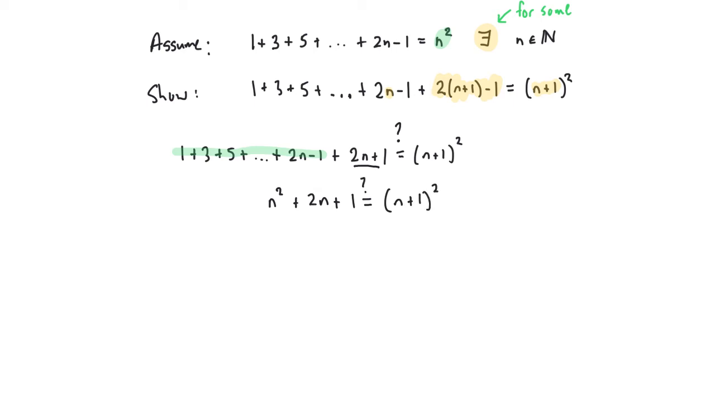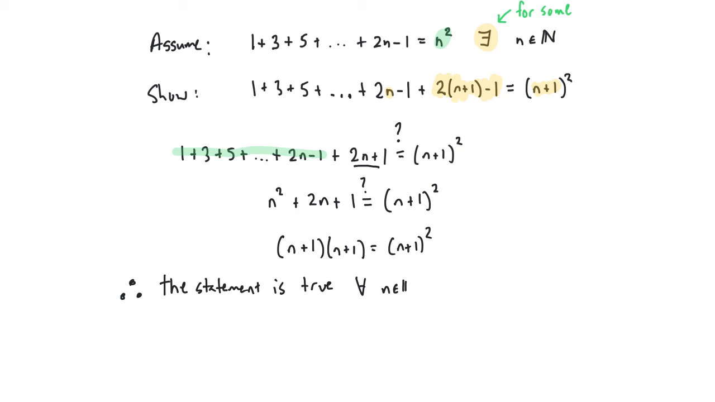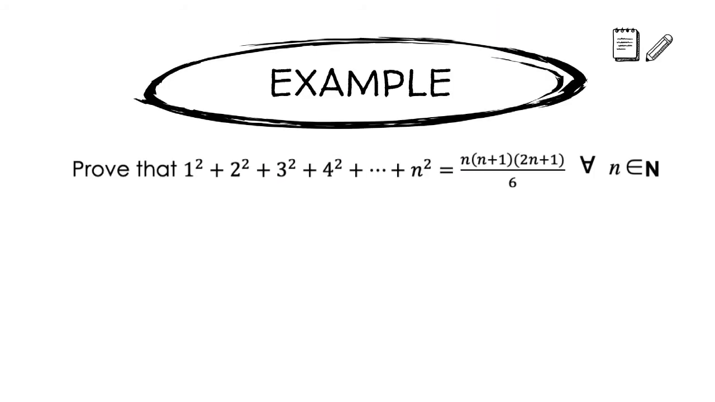To verify that this equation is true, all that needs to be done is factor the left-hand side. And of course, it factors: n plus 1 times n plus 1, which is n plus 1 squared. And now all you've got to do is write a nice conclusion. The conclusion can look like: therefore, the statement. By the statement, what I'm referring to is the sum of the first n odd numbers. This statement is true for every n in the set of natural numbers.